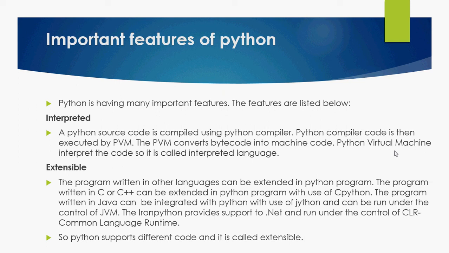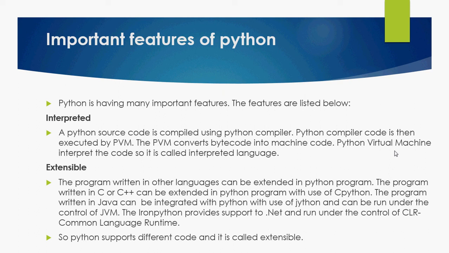Extensible language, yes, Python is an extensible language because a program written in another language can be extended in a Python program. A program written in C or C++ can be extended in Python with the use of CPython. By default, whatever Python you are downloading is CPython. Now what does CPython mean? Next is JPython, that is called Jython nowadays.